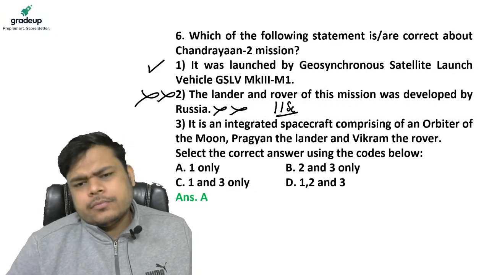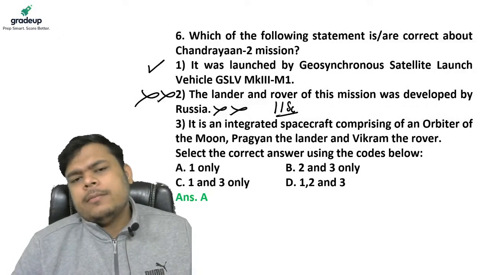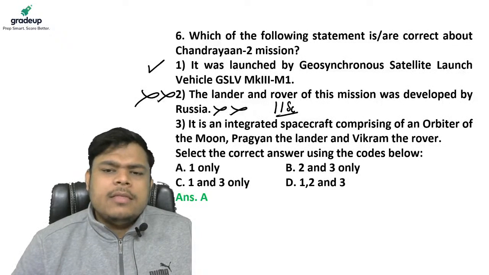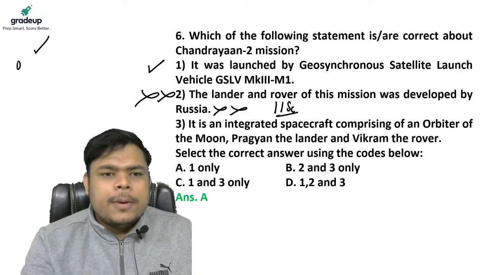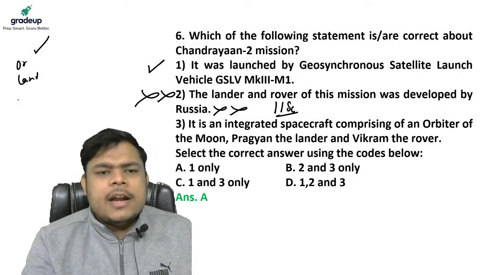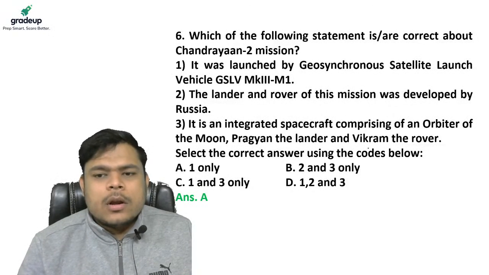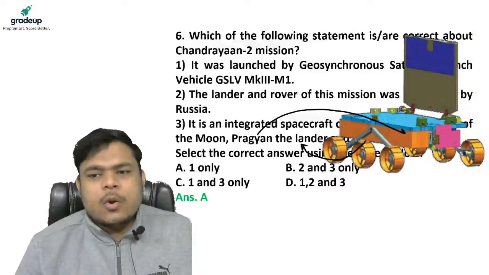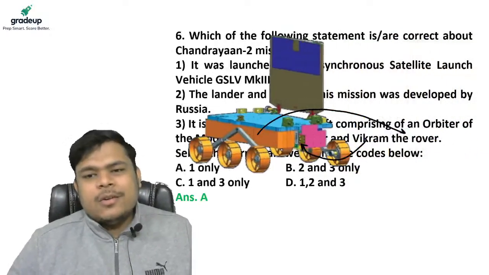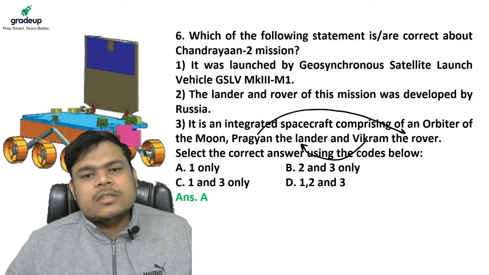Statement number 3. It is an integrated spacecraft comprising of an orbiter of the moon. Pragyan, yes, that for sure, guys, we all know that Chandrayaan mission 2 is an orbiter, lander, and a rover. So Pragyan is the lander and Vikram is the rover. No, guys, it is written in reverse. Pragyan was the rover and Vikram was the lander. As you can see, this is the rover. Rover is nothing but a vehicle that will navigate on the moon, lunar surface.